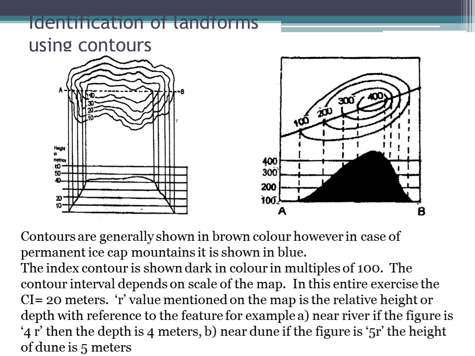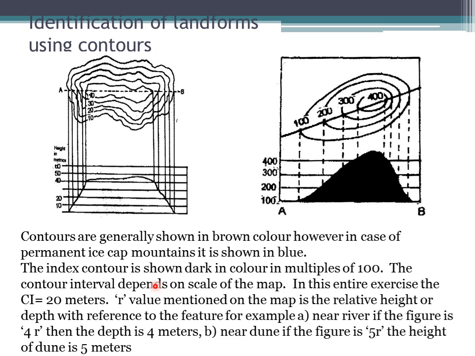So at the multiple of 100, you see this value 100, we give a dark contour. As I stated earlier, it is in brown color, but in brown also, an index contour in the multiple of 100 is given in dark color and it is numbered. All index contours are numbered, otherwise you will not understand. So you will get index contours of 100, 200, 300, 400, 500, and as you go up you will get more numbers. That is logical. So it is easy for us to identify this index contour. Okay, we will see these index contours when we see the topographical maps.